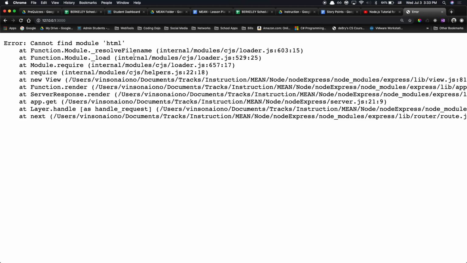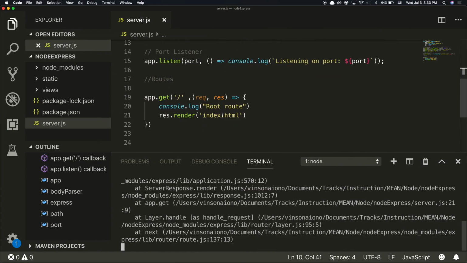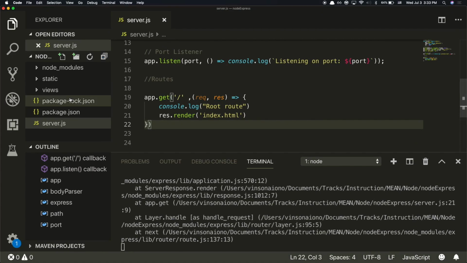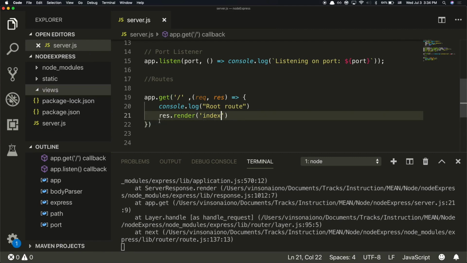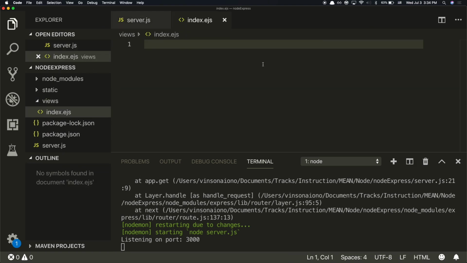Cannot find module HTML. You didn't make one, right? What did I say to do? Index.html. Is this how you render it? Did you make a HTML? Well, we don't have... Oh yeah. Yeah, that's what I'm saying. Oh, and it's not even supposed to be HTML. It's supposed to be the, what's it called? EJS. Index.ejs file.